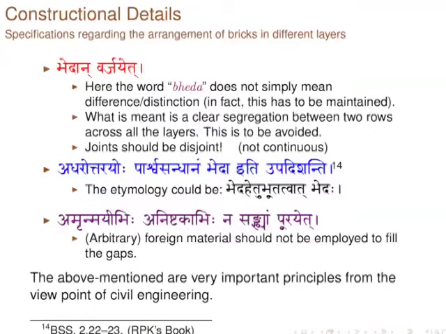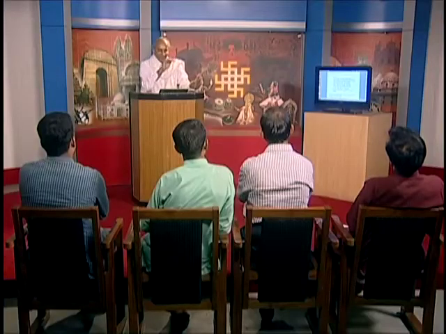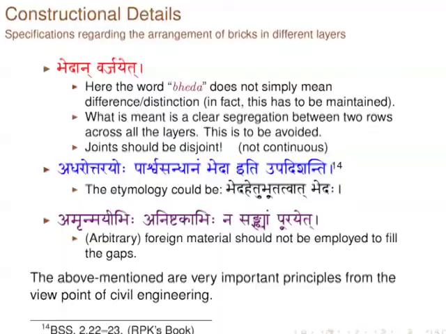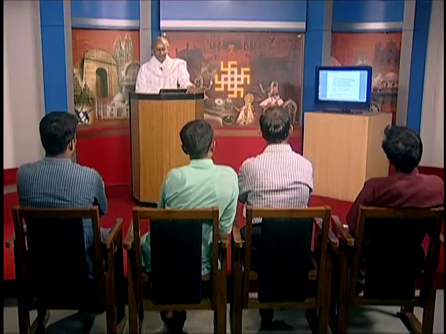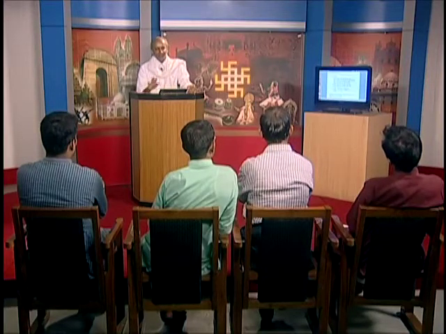Another important thing that he says is Bhedan Varjayet. When you try to put the blocks, normally the bricks are not aligned at the same level. They have to make it 5 levels. Then he says the next level, the bricks have to be put at the joint. The joint cannot be in the same place, in which case everything will collapse. That is what he is saying. Uttaradharayoho Parshva Sandhanam Bheda iti upadishanti. What is this Bheda? Parshva Sandhanam. That gap.